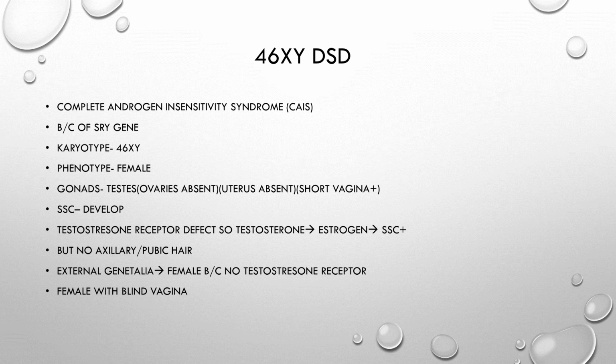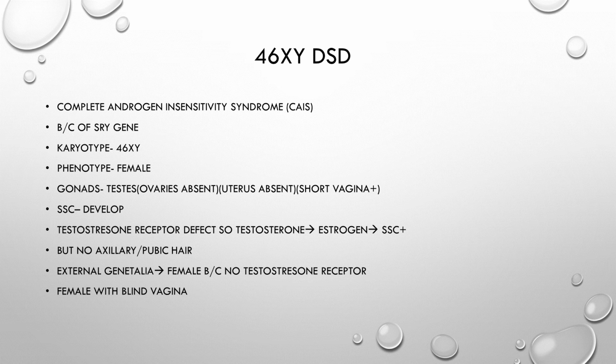So, coming back to the androgen insensitivity syndrome or the TFS, that is testicular feminization syndrome, the 46XY karyotype, and because they have the Y gene, there will be presence of the testes, but the secondary sexual characteristics develop because testosterone receptors are not present. The testosterone will be converted into the estrogen, and there will be secondary sexual characteristics.